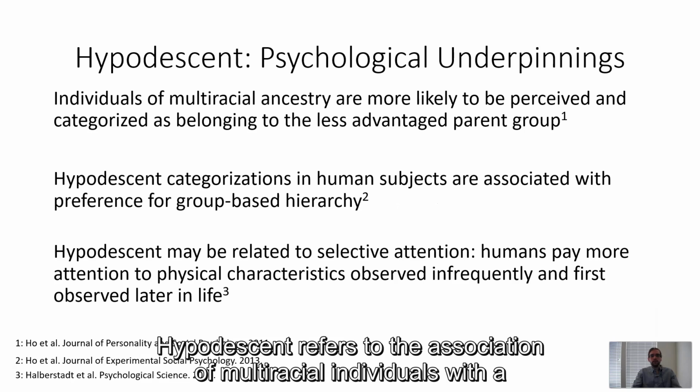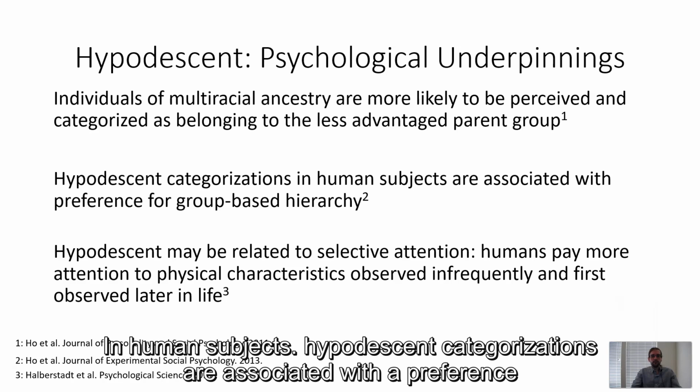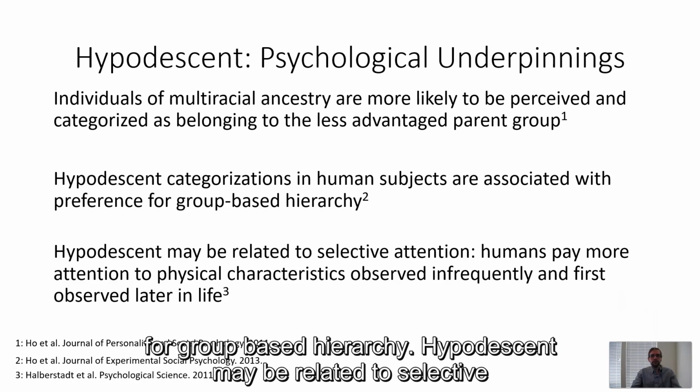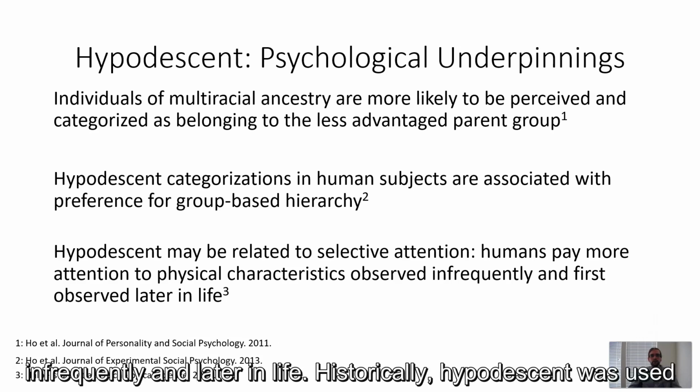Hypodescent refers to the association of multiracial individuals with a disadvantaged race or ethnicity as opposed to the equally legitimate advantaged parent group. In human subjects, hypodescent categorizations are associated with a preference for group-based hierarchy. Hypodescent may be related to selective attention, wherein humans direct more attention to the traits they observe infrequently and later in life.